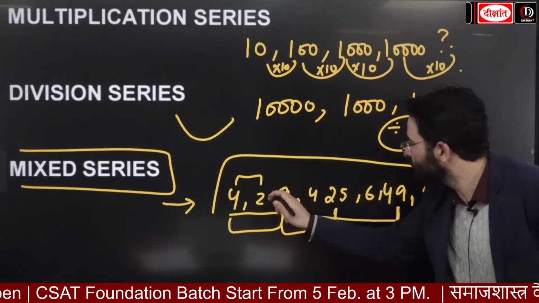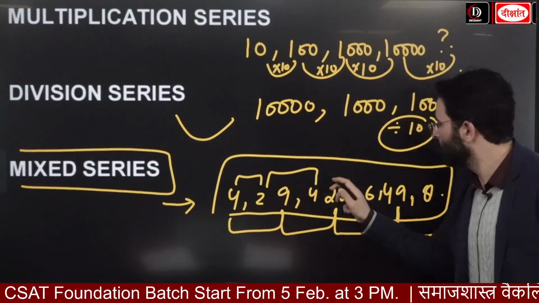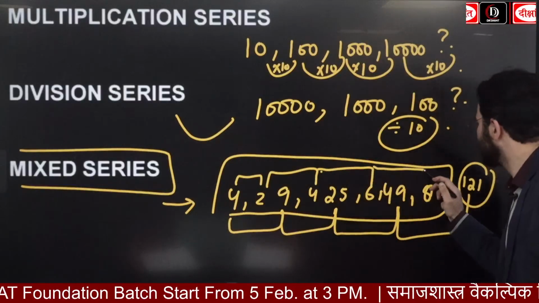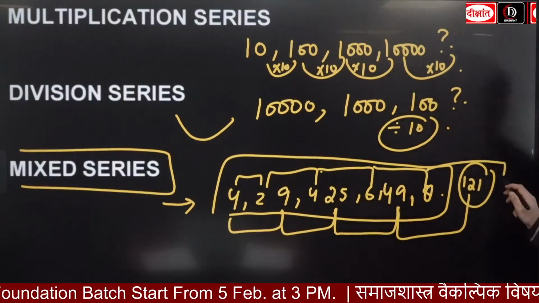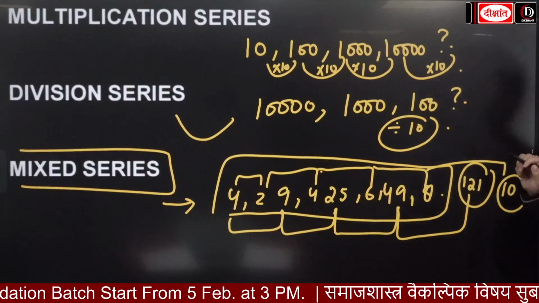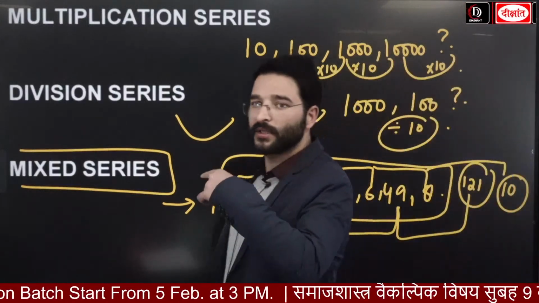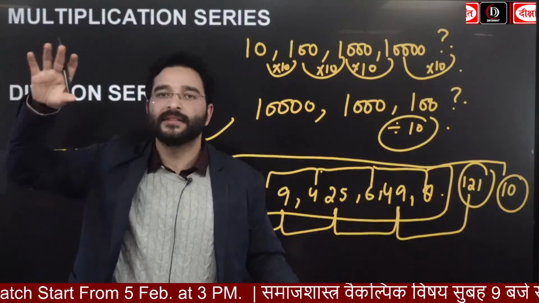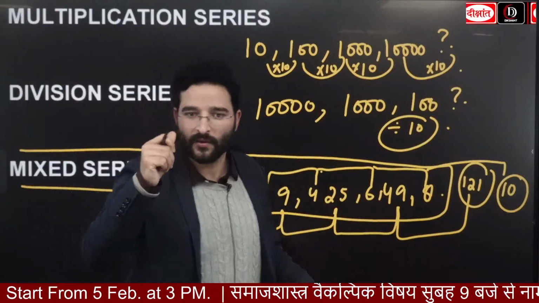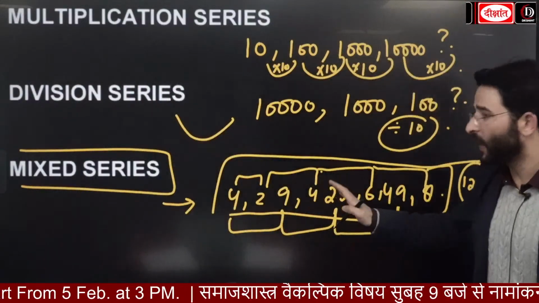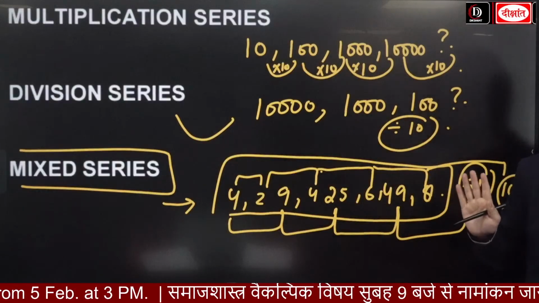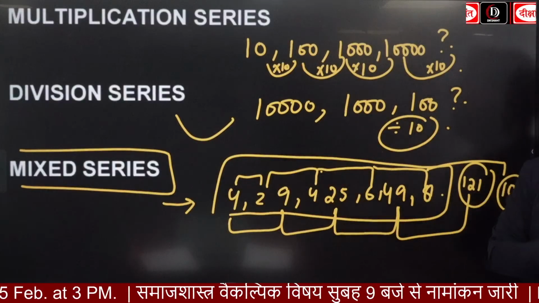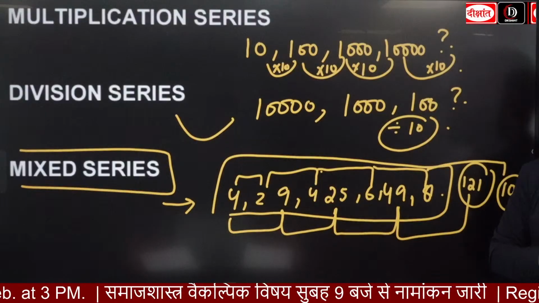Similarly, if I look at this one, 2 and 4, 4 and 6, 6 and 8, the next number is going to be 10, because I am following the even number series. And here we also see squares of prime numbers. Is everyone getting it? This is going to be the kind of mixed number series.